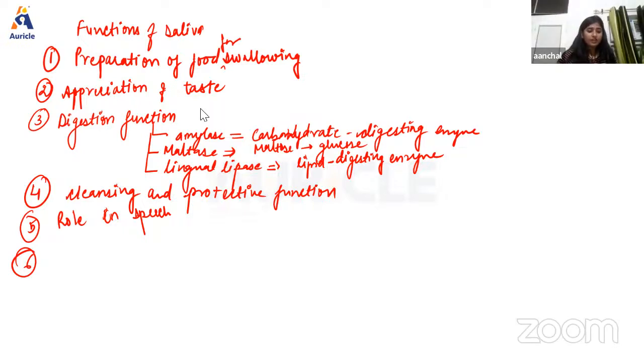Many substances, both organic and inorganic, are excreted in saliva, and it also excretes substances like mercury, potassium iodide, lead, and thiocyanate. Saliva also excretes some viruses, such as those responsible for causing diseases like rabies and mumps.